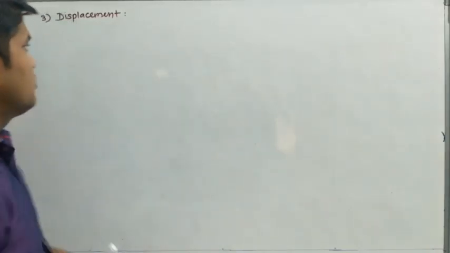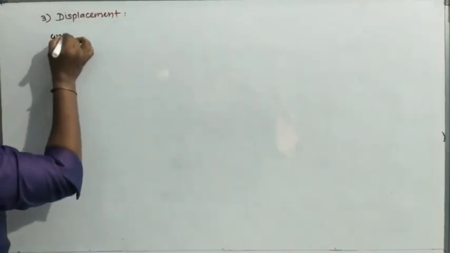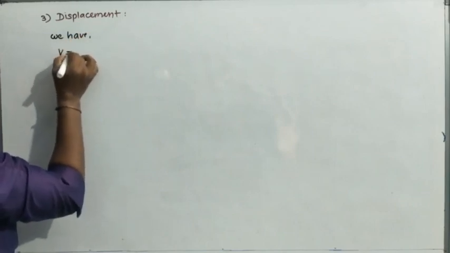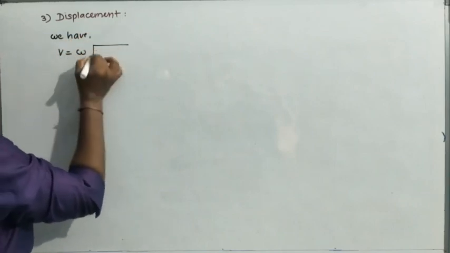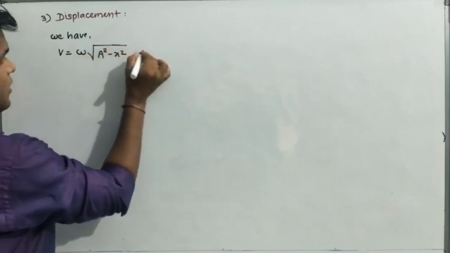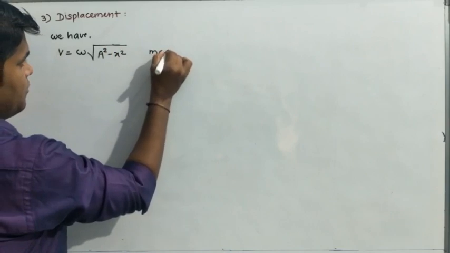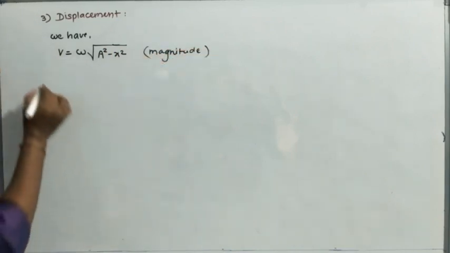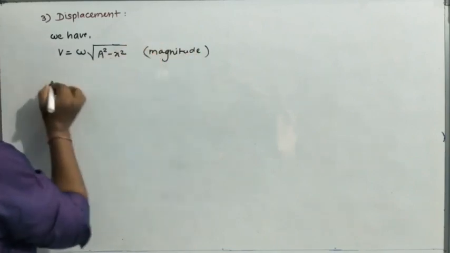Third is the displacement of the particle in SHM. We have the expression for velocity, v is equal to omega under root a square minus x square. Here we are considering only the magnitude. Call it equation number 1.